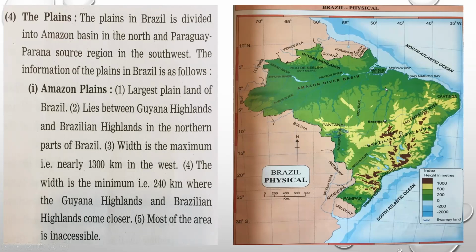Most important part about this Amazon plain is it is inaccessible. Inaccessible means it is very difficult to reach to this particular place because it is densely forested area. Because of heavy rainfall throughout the year, you will see floods and the land is completely submerged in water. Number of wild animals you will find here. So construction of roadways, railways, everything is very difficult, electricity line. That's why it is inaccessible, means it is very difficult to reach to this particular place.